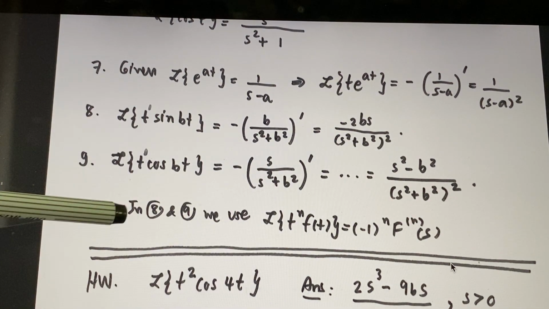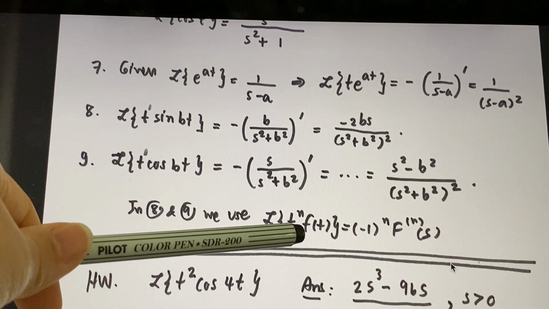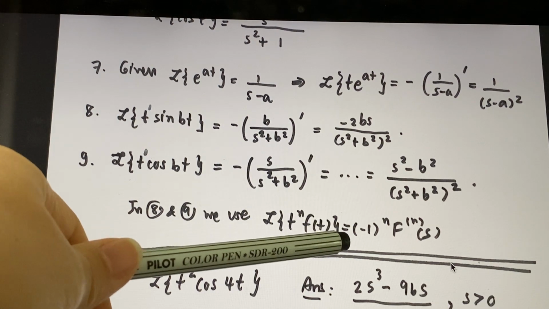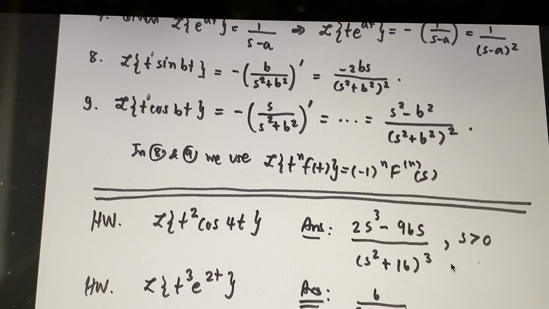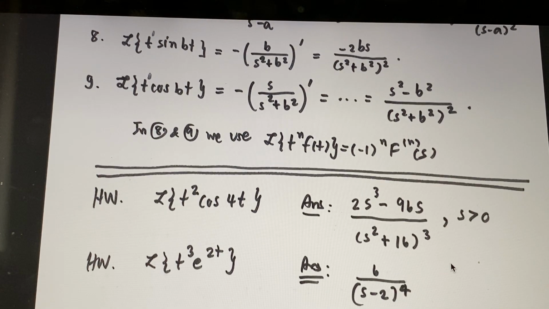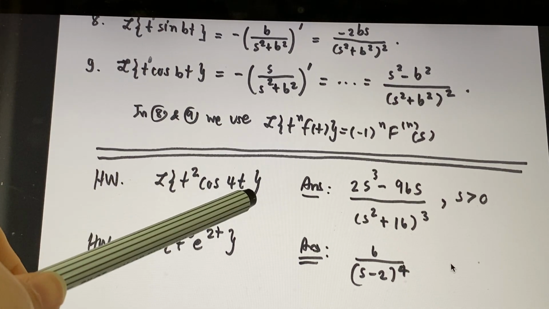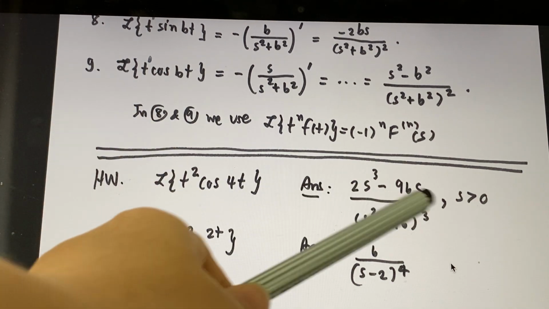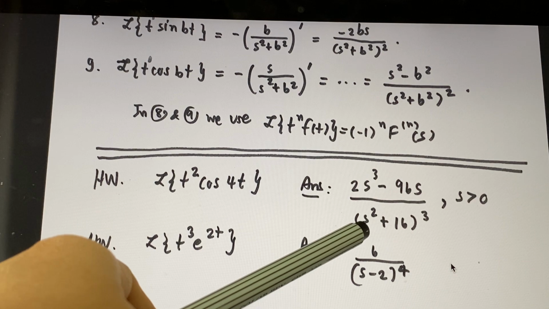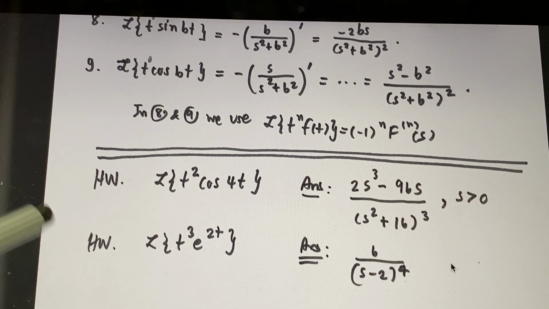You see, I note here in questions 8 and 9, we use Laplace transform of t power n times f(t) equal to minus 1 power n times the nth derivative of the transform F(s). Okay, 2 more problems for you. Laplace transform of t squared cosine 4t. Okay, the answer should be 2s cubed minus 96s divided by s squared plus 16 to the power 3.